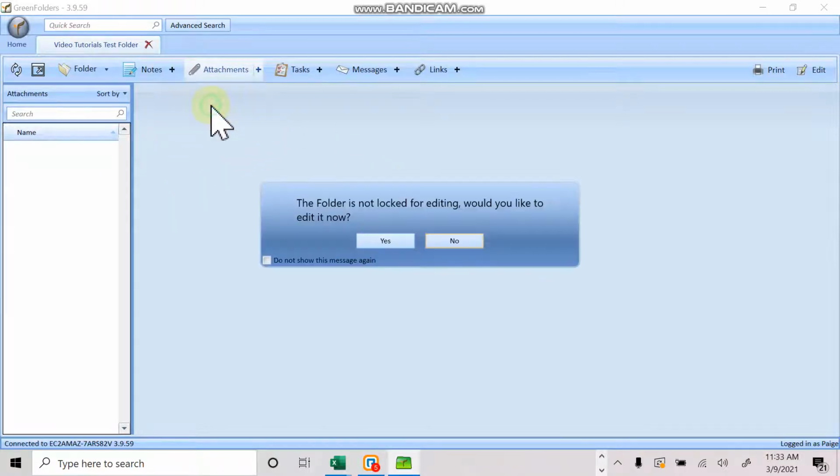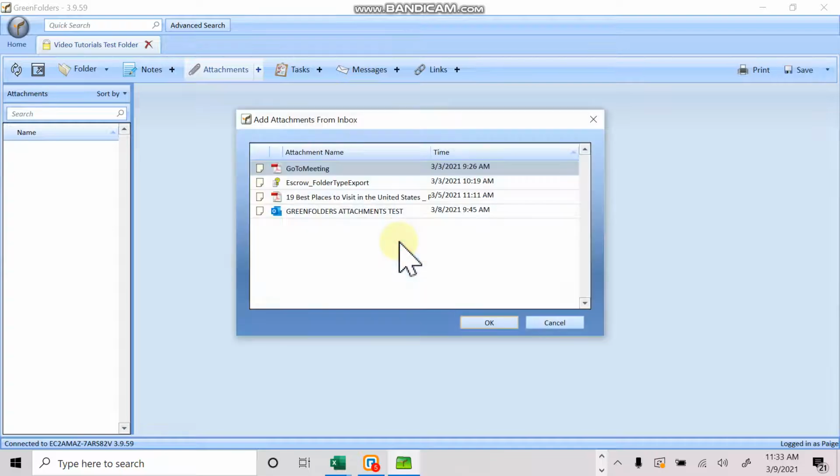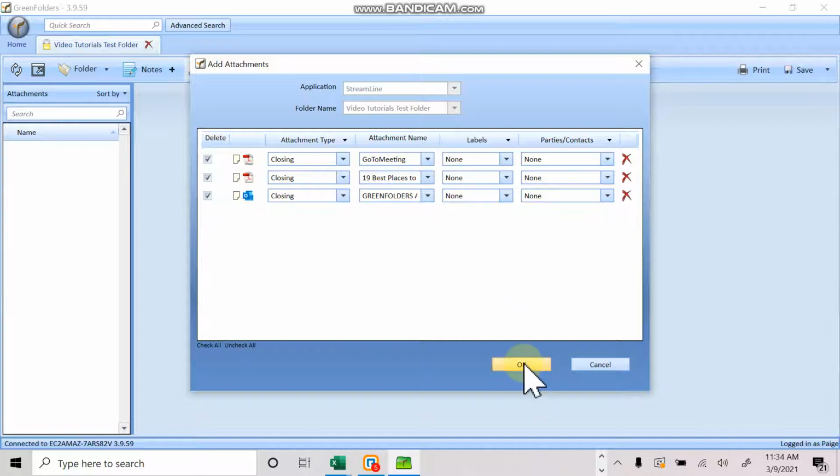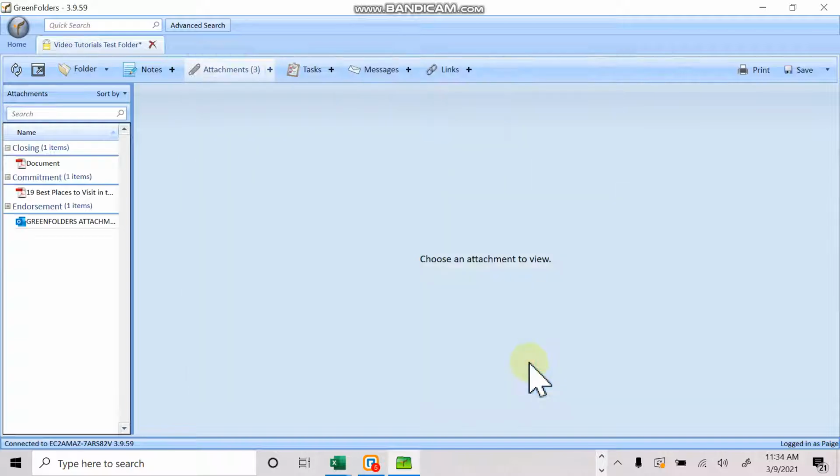add a few documents to be able to display what we would like to do as far as editing documents within a GreenFolders folder. We're going to go ahead and add those. You then index your documents to make sure that they're organized within your folders. You can change the attachment names by typing within here, and then you go ahead and push add.